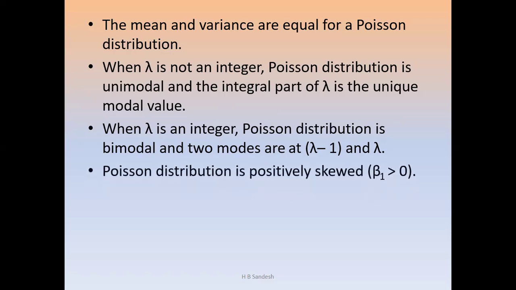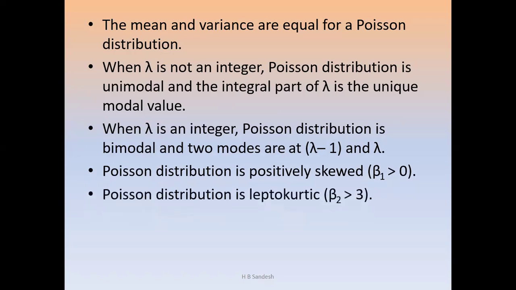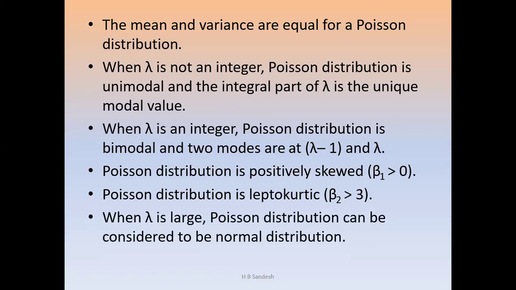Then the Poisson distribution is positively skewed, that means beta 1 is greater than 0. The Poisson distribution is leptokurtic, beta 2 greater than 3. Then the limiting form of the Poisson distribution: normal is the limiting form of the Poisson when lambda is very large. If lambda is very large, Poisson converges to the normal distribution. We consider that to be the normal distribution. So these are some properties of the Poisson distribution.